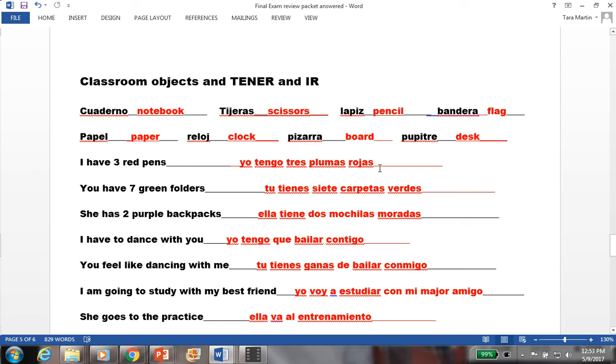It has to match. You have 7 green folders. Tú tienes 7 carpetas verdes. This is a verde with an E at the end, so you can't change it to an A, but you do have to add an S because you're talking about folders. She has 2 purple backpacks. Ella tiene 2 mochilas moradas. And you do have to add an AS because this is an AS.